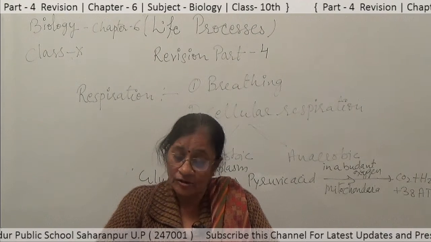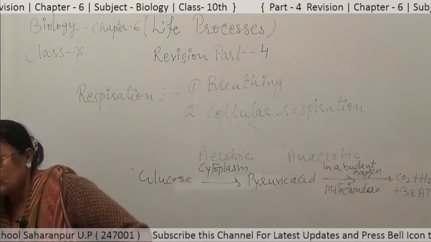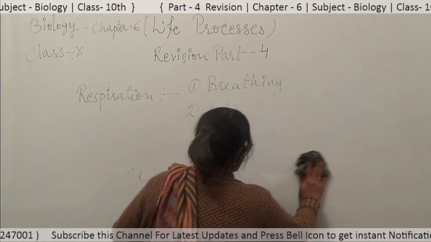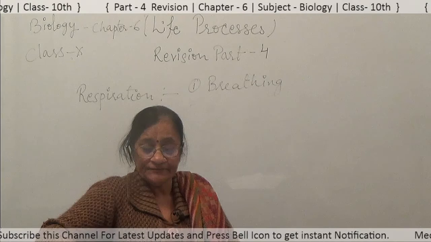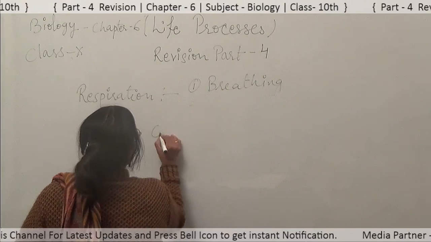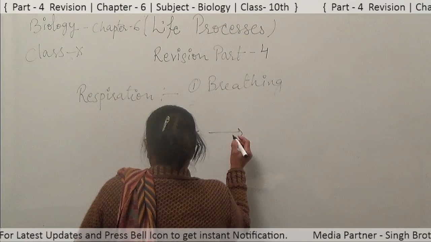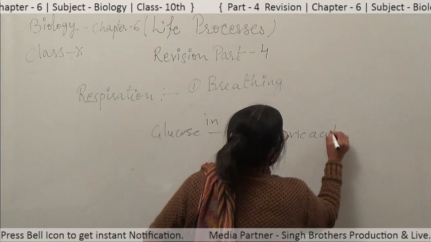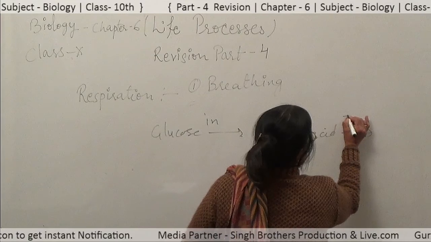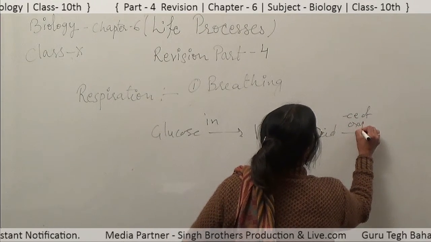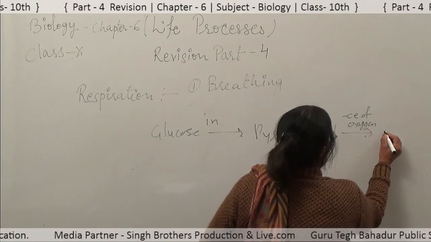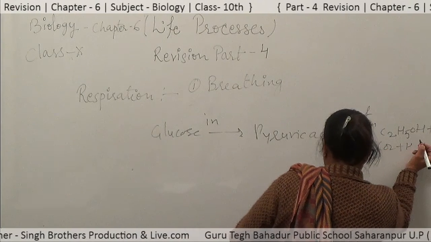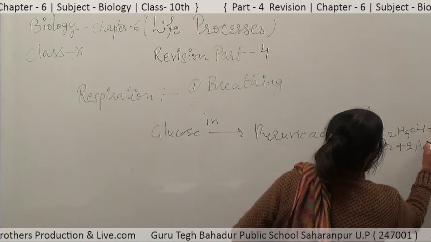During this process, the glucose molecule breaks down into pyruvic acid, and then in absence of oxygen it converts into ethyl alcohol, C2H5OH, plus CO2, and only 2 ATP of energy is produced.